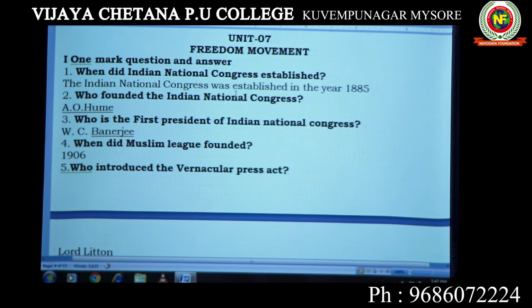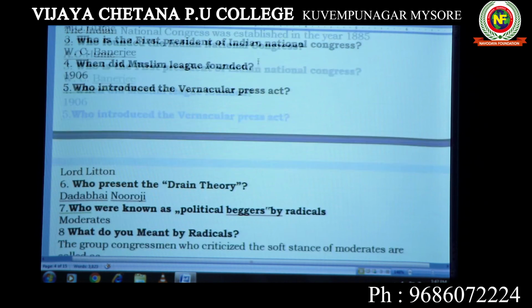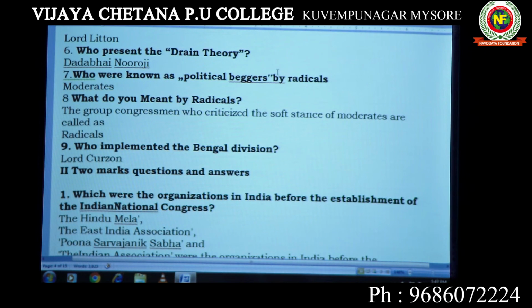Who introduced the Vernacular Press Act? Lord Lytton introduced the Vernacular Press Act. Who are known as political beggars by radicals? The moderates. Moderates used to be called political beggars by radicals. What do you mean by radicals? Radicals are those who criticize the soft stance of moderates.